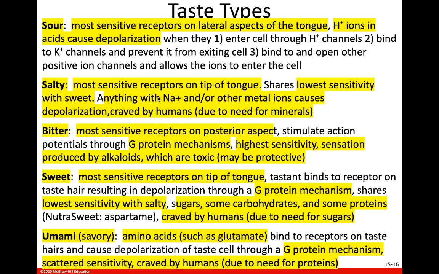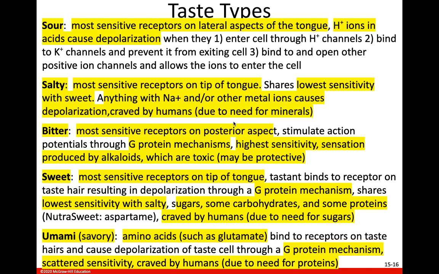Salty and sweet are the two tastes that we have the least sensitivity to. Again, salty is going to be similar to sour, except that it's not hydrogen ions that end up depolarizing the gustatory cell and causing that neurotransmitter to be released, but sodium ions. Sodium ions or other metal ions end up depolarizing that gustatory cell and causing it to release that neurotransmitter.